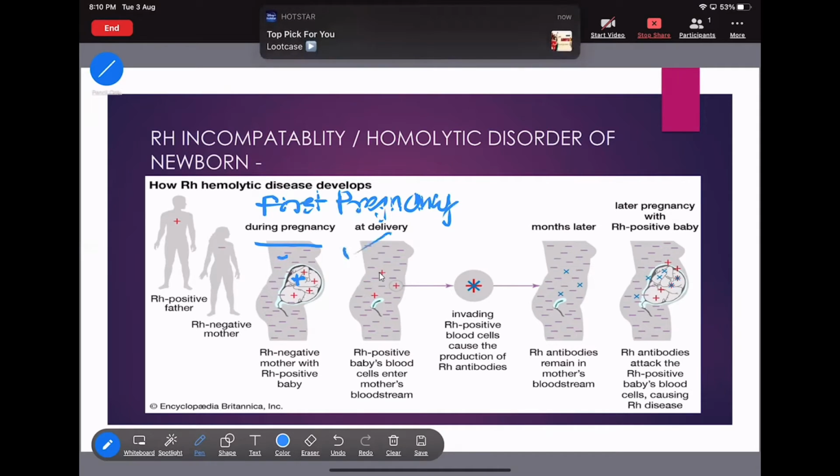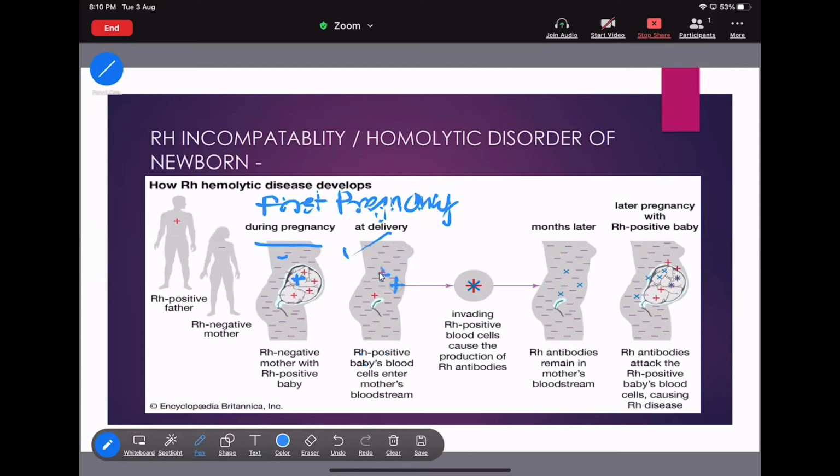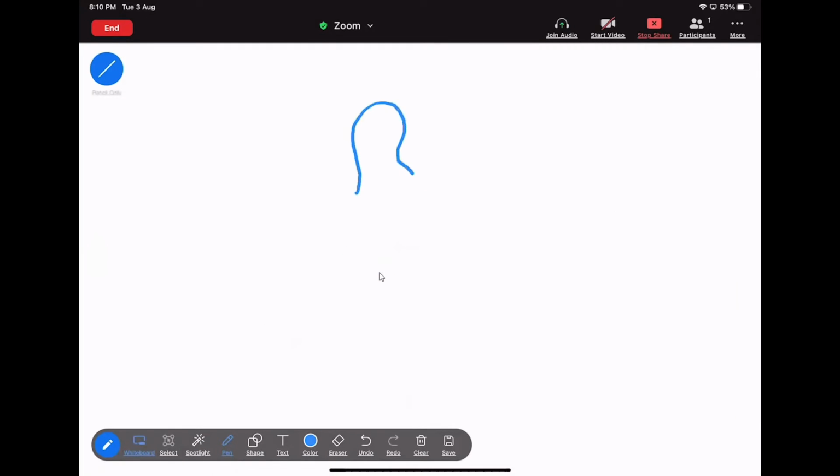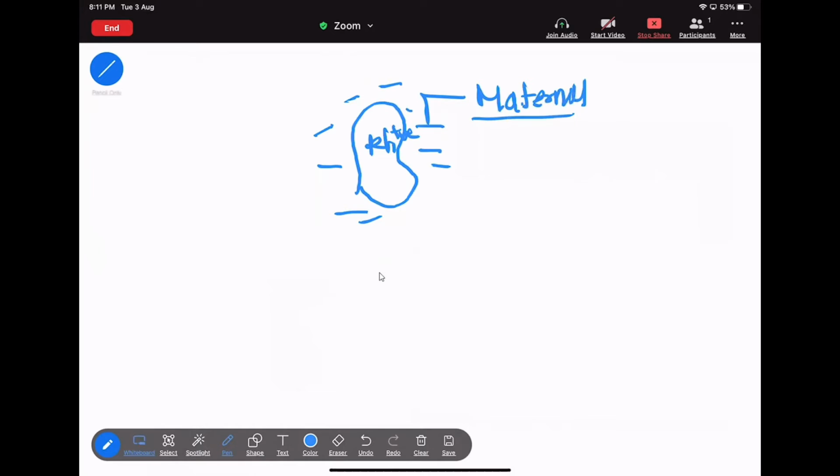अब यहाँ पे देखो ये वाले डायग्राम पर, यहाँ पे क्या है? The fetus is already delivered. Now, the Rh positive baby's blood, that means the Rh positive blood of the fetus, enters the mother's bloodstream. देखो यहाँ पे इसका मतलब क्या है? This is the fetus having the Rh positive blood. And this is the bloodstream of whom? It is of the maternal. ये कौन सा है? That is of the Rh negative blood.